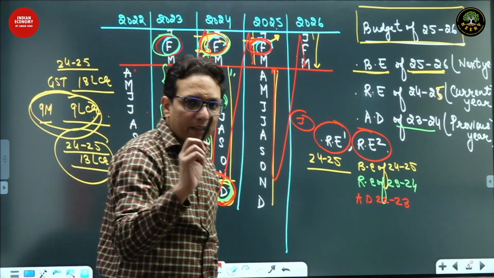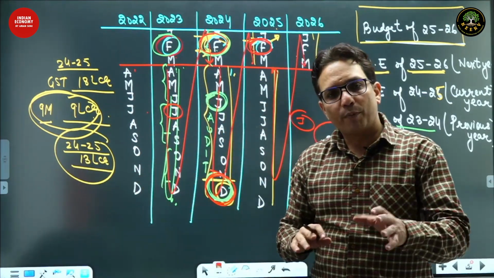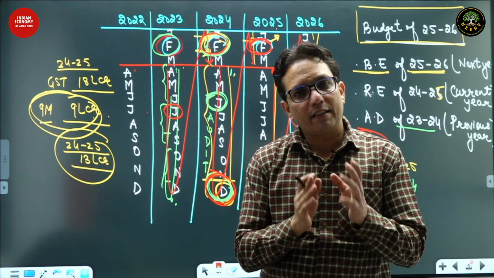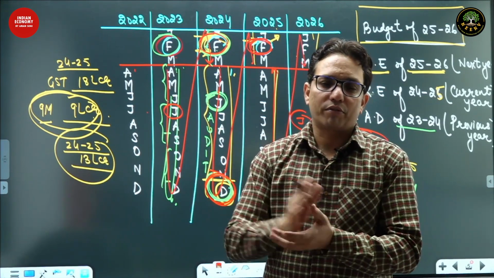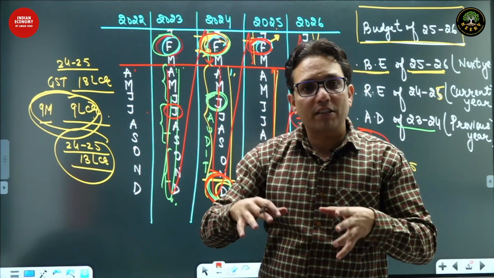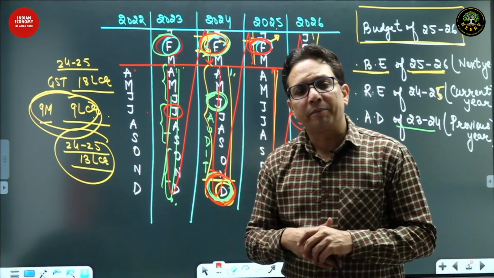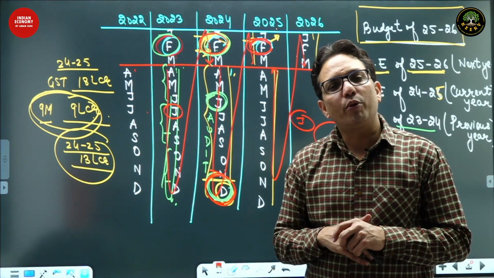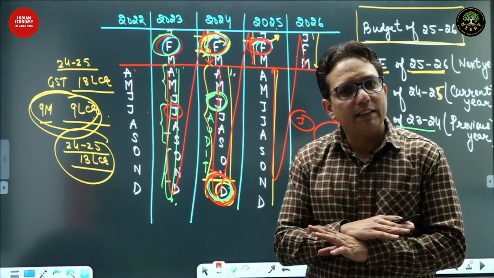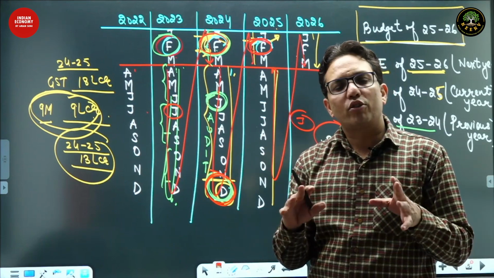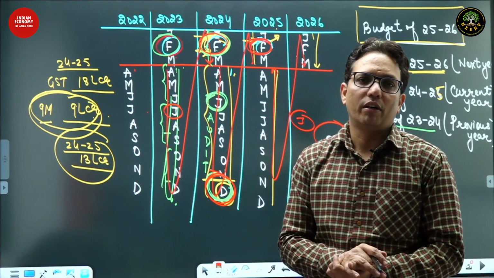I'll give a simple example to make you understand this whole process. Suppose my son is in 10th class and he has his board exams. Board exams are in the month of February, right? Right now it's December. So I ask him, how much are you going to score in the board exam? He says, Papa, 95%. He hasn't seen the question paper. Just based on his preparation, he says 95%. I say, okay, fair enough, good boy.